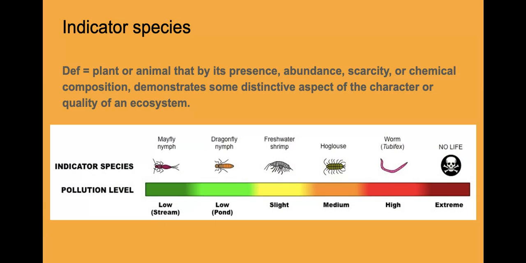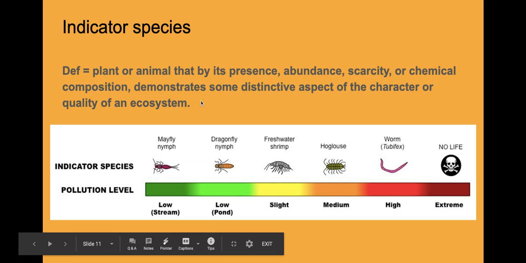Okay, now how do I know the stage of an ecological succession? How do I know if the ecological succession is in intermediate stages or in climax stages, or if there are disturbances that are going to destroy that community or that ecosystem? Well, I have indicator species. We defined them in the past. Some indicator species are keystone species, but not in all cases. So we have some biomes that will not have those keystone species defining what is wrong with that ecosystem. So an indicator species, again, is a plant or an animal that will tell me if something is wrong, right?